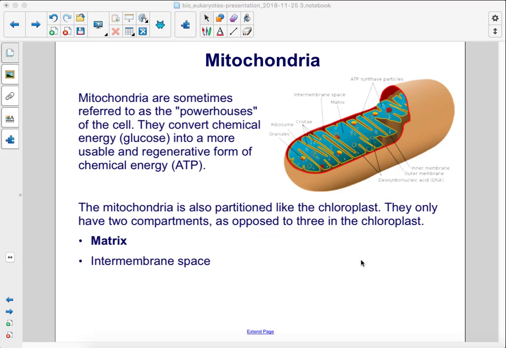Mitochondria are sometimes referred to as the powerhouses of the cell. They convert chemical energy, or glucose, into a more usable and regenerative form of chemical energy, ATP. The mitochondria is also partitioned like a chloroplast. They only have two compartments as opposed to three in the chloroplast: the matrix and the intermembrane space.